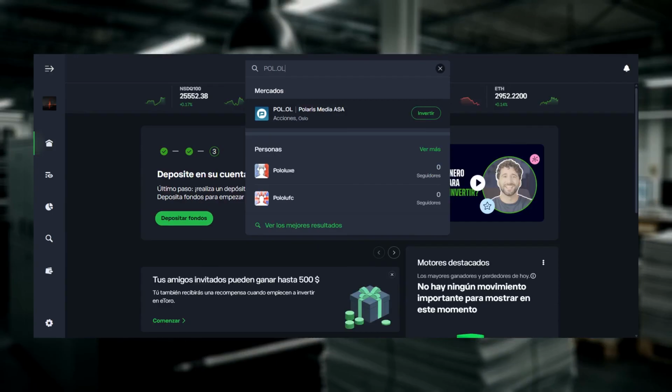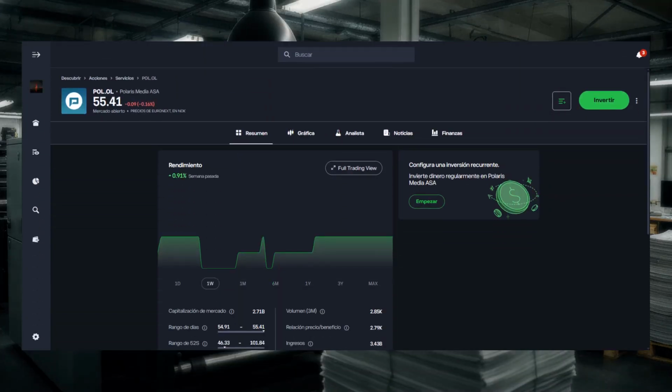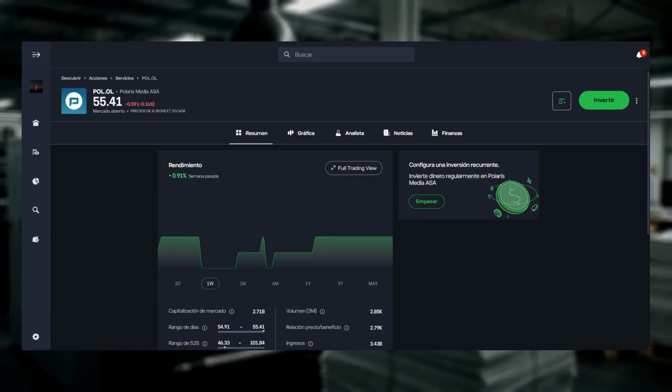to locate Polaris Media ASA on the exchange. Make sure the result shows the Euronext listing so you select the correct share. Open the asset page to review the company overview and the price chart for POL.OL, confirming it is Polaris Media ASA listed on Euronext. Check the basic company information and recent price action before proceeding.